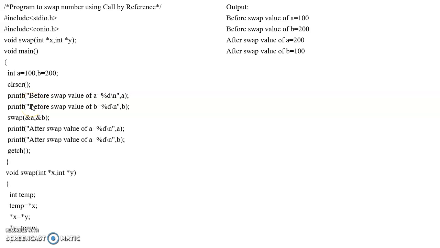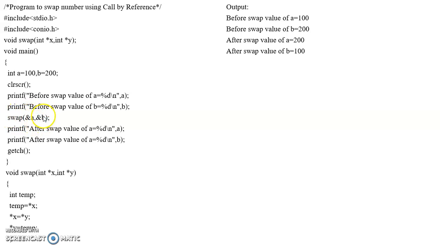In the main function, again I am taking the two variables a and b, which have the values 100 and 200 respectively. Before the swap, the values of a and b will be printed as they are. After performing this printf function, I am calling the swap function.